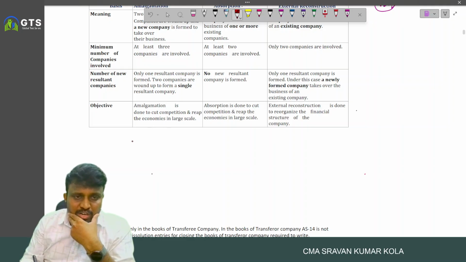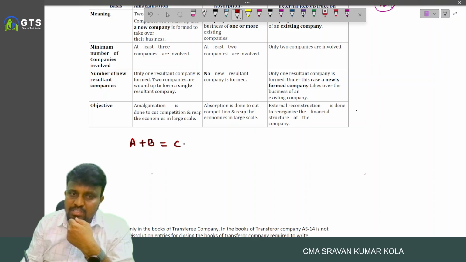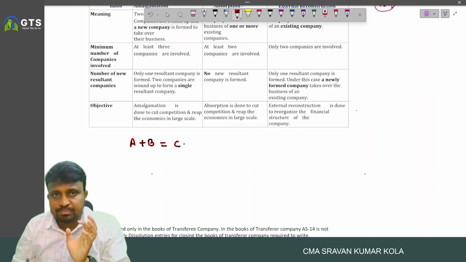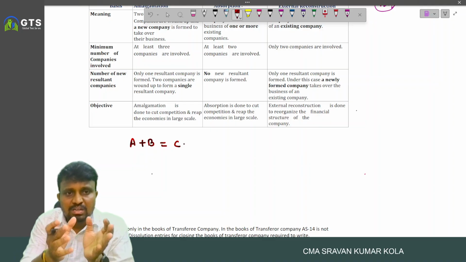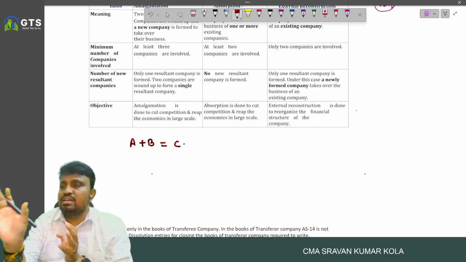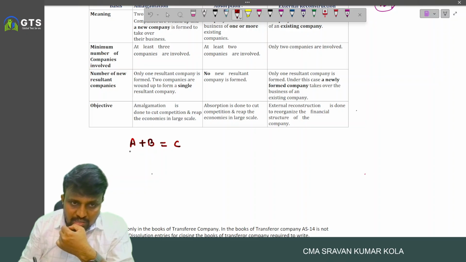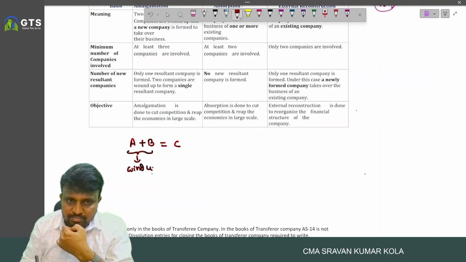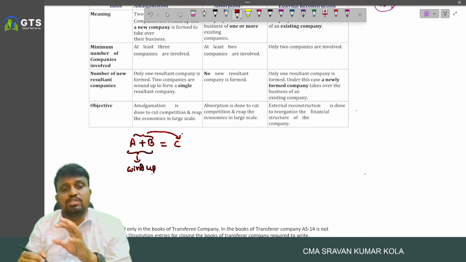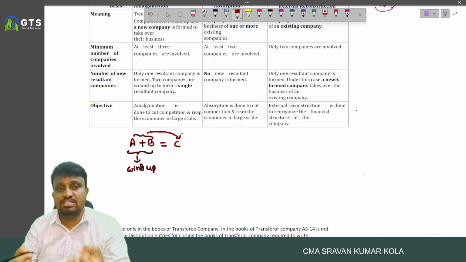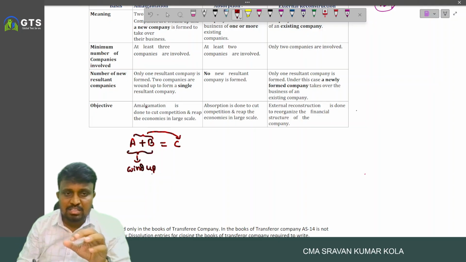In the case of amalgamation, two companies, A Limited and B Limited, combined together and formed C Limited. Two companies combined and emerged as a new company, and this is called amalgamation. In this case, these two companies wind up, and the entire business of these two companies will be transferred to the newly established company.